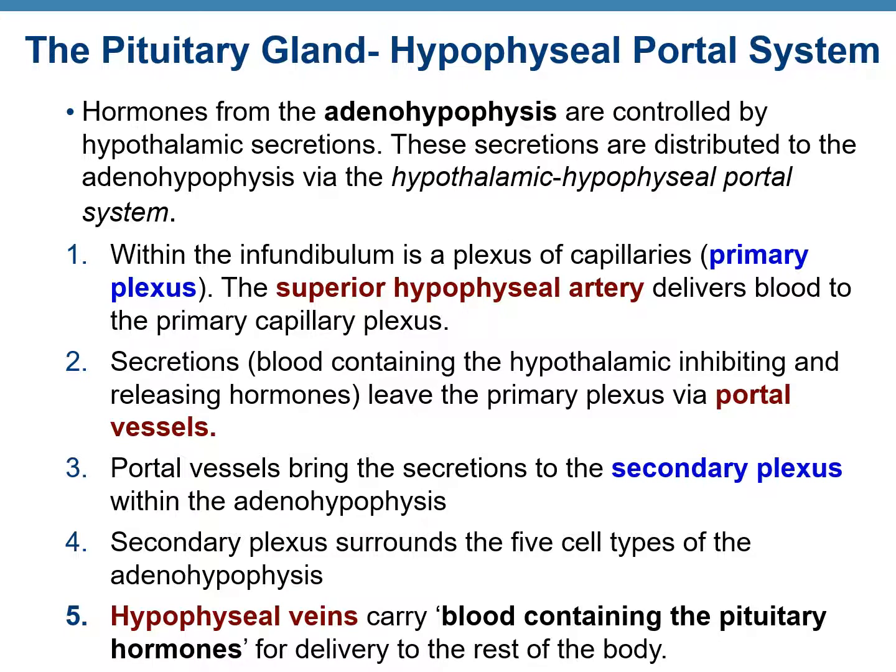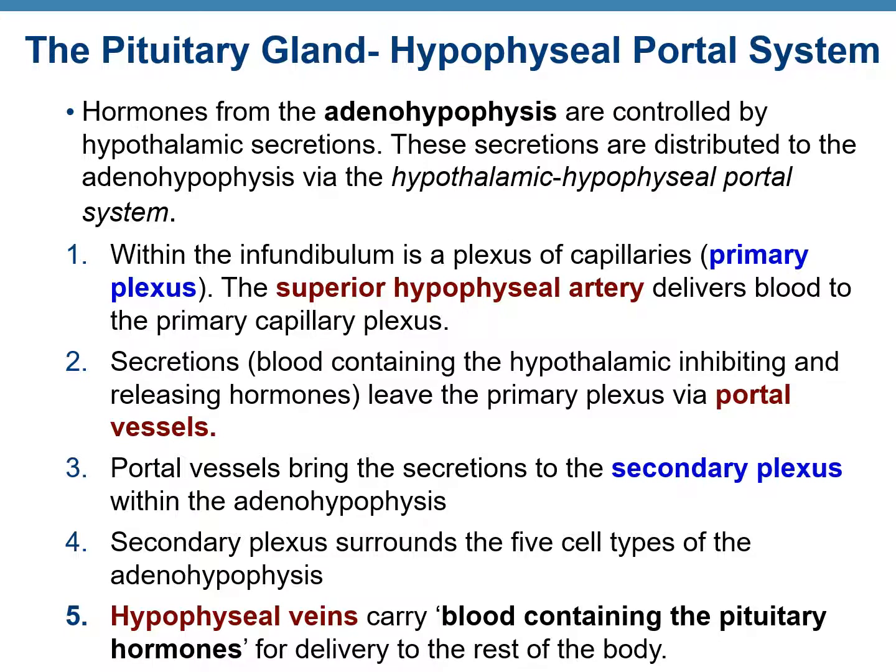The superior hypophyseal artery delivers blood to the primary capillary plexus. Then blood containing the hypothalamic inhibiting and releasing hormones leaves the primary plexus using portal vessels. Then portal vessels will transport the blood containing these hormones to the secondary plexus in the adenohypophysis.